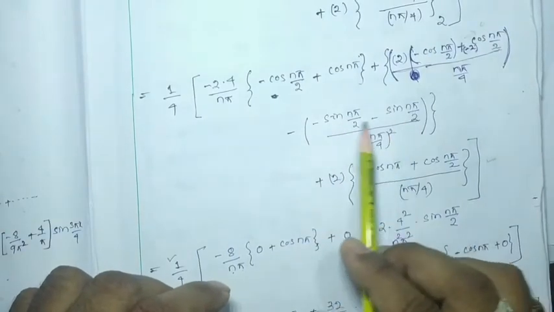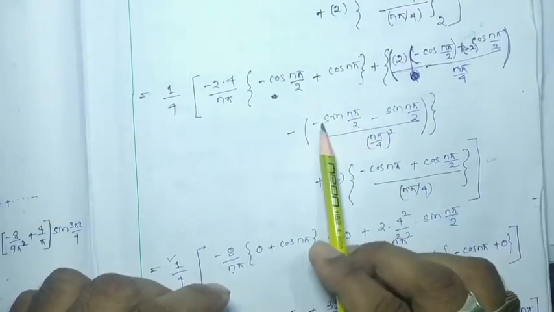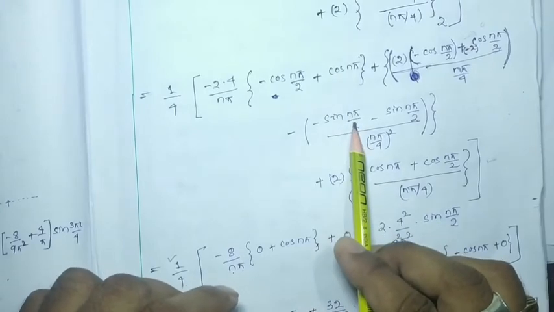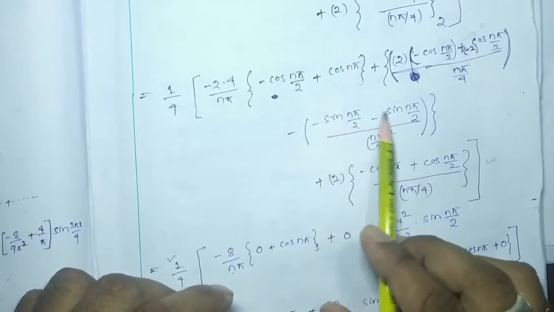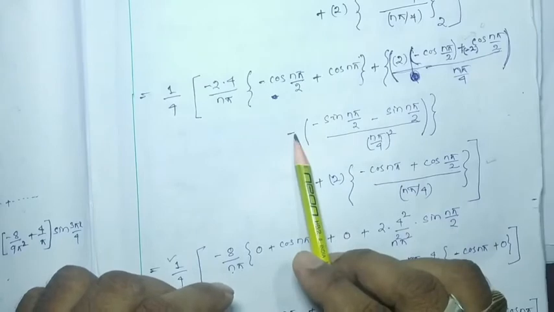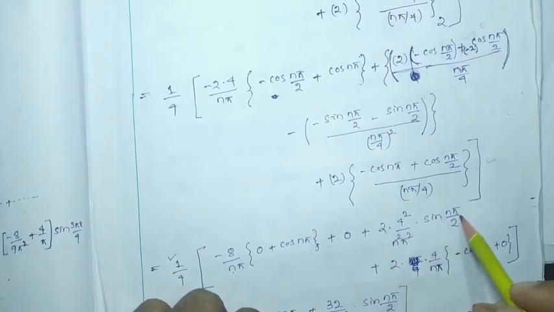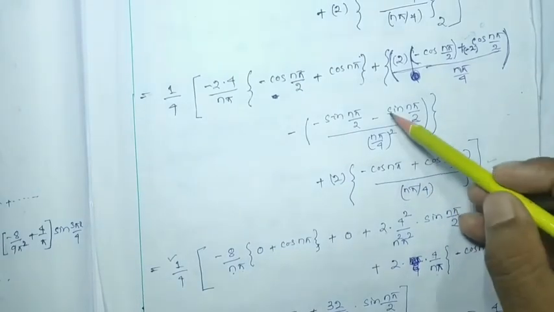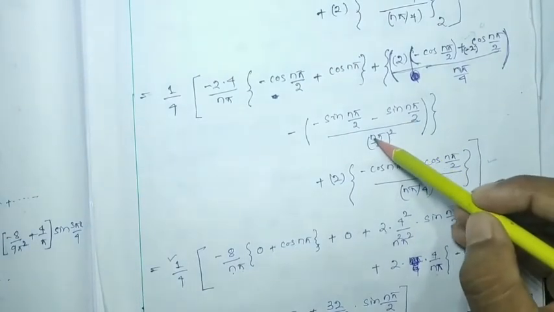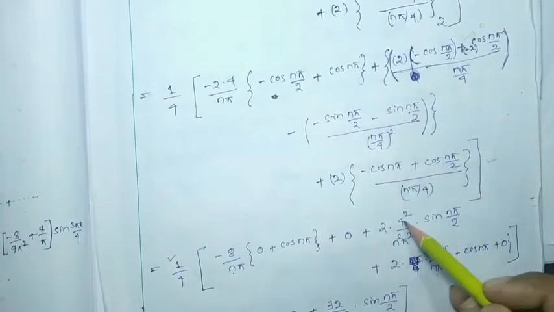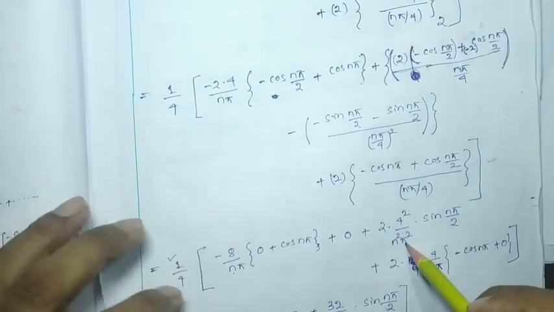So the numerator will be minus 2 sin n pi by 2, minus 2 sin n pi by 2, already minus is there. So how much are we going to get? 2 sin n pi by 2. At the denominator it will be n pi by 4 square. If I take this term to the numerator, it will be 4 square by n square pi square.